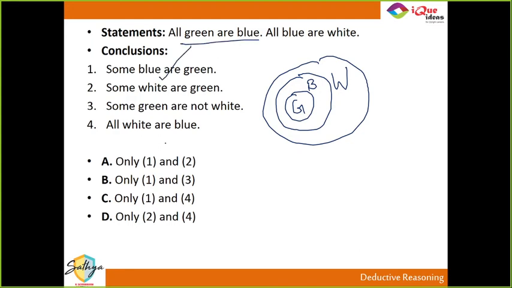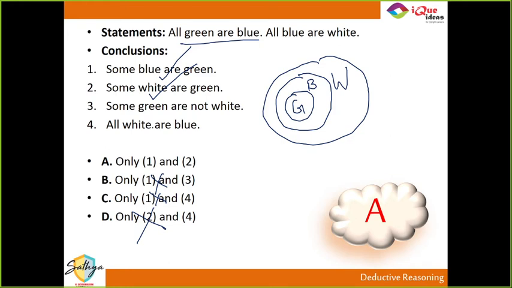This is correct, right? So option D nahi ho sakta, because first conclusion definitely true hai. If all green are blue and all blue are white, then all green are white, which means some white are green. So second one, some white are green, is also true. That means even these options go for a toss.